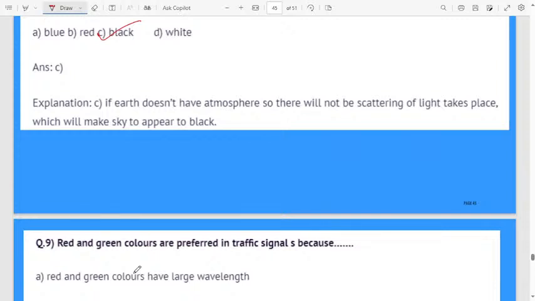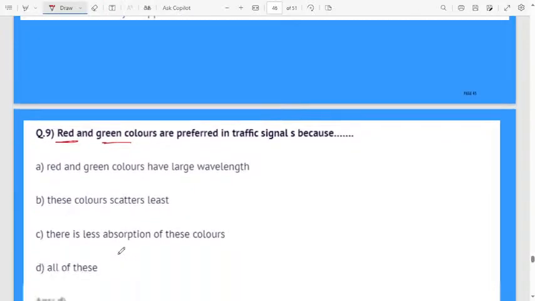Red and green colors are preferred in traffic signals because in traffic signals normally we use red and green color. Why do we use only red and green color? Option A, red and green colors have large wavelength. Option B, these colors scatter least. Then C, there is less absorption of these colors. Option D, all of this.